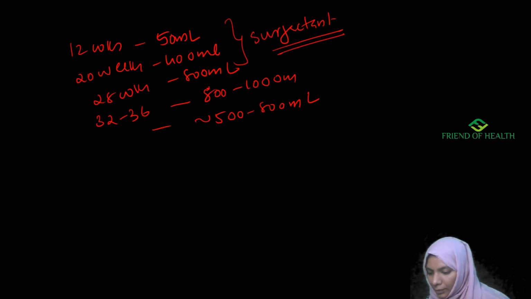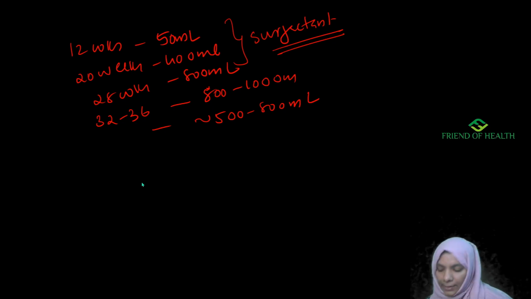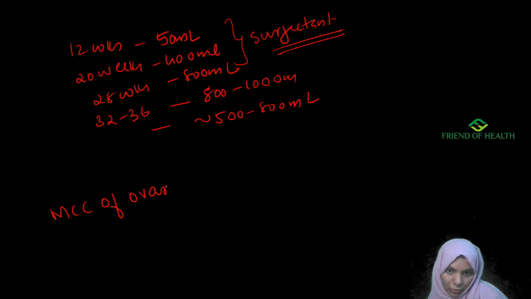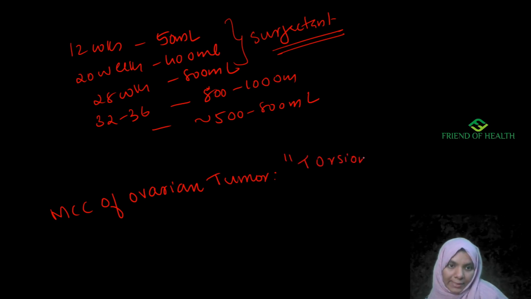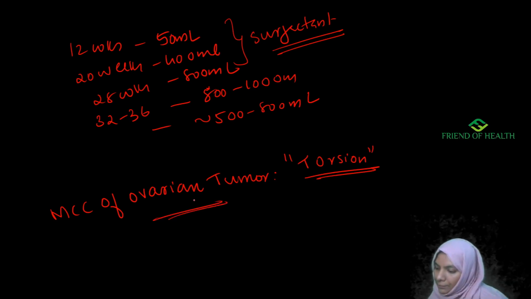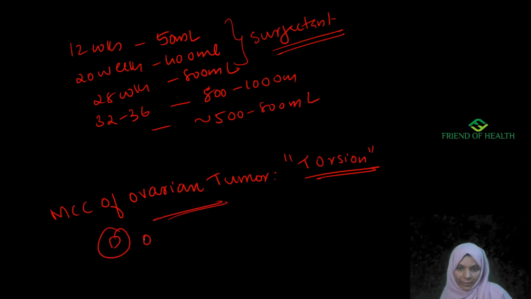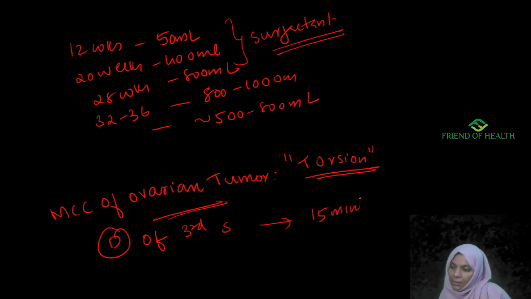Now, another question from the ovarian tumor itself. Most common complication of ovarian tumor is torsion. It is one of the favorite questions for all the examiners for any competitive exams. Please study all the points. So, duration of third stage of labor. See, this is also a repeated question. I told you should know every point about the stages of labor. Duration of third stage of labor is 15 minutes.